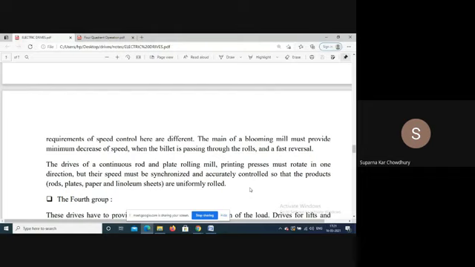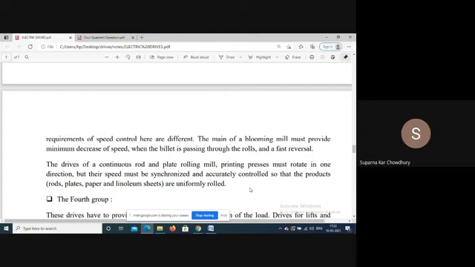Now, for each and every pass, the gap length should be adjusted. As the sheet becomes thinner, the speed of the rolls should be adjusted, and the speed of the rolls for forward and backward pass are also different.